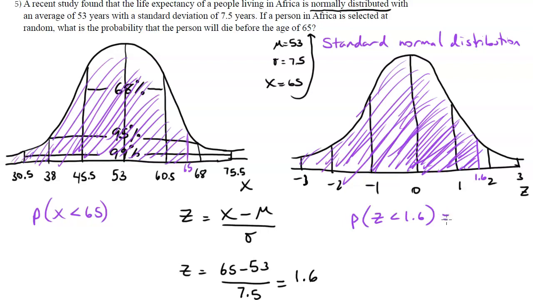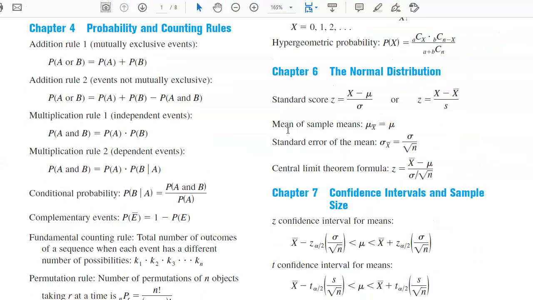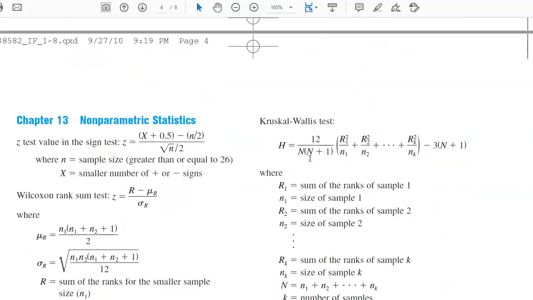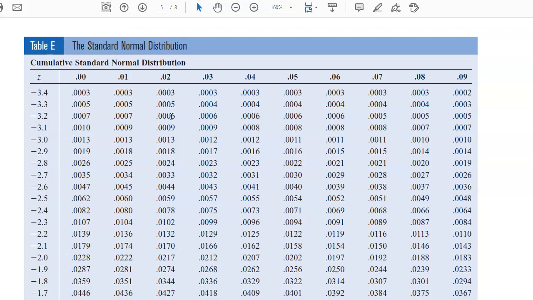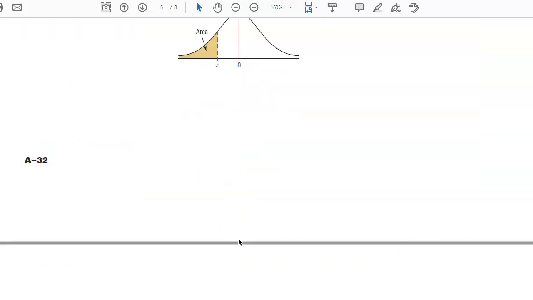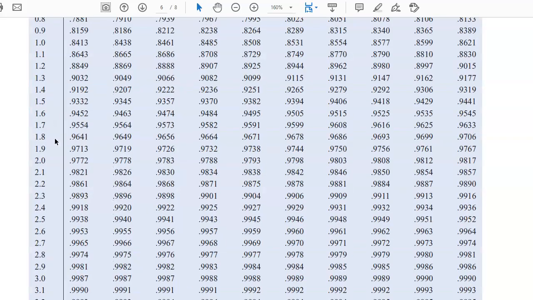To find this, and as a result to find that, go back to my formula sheet. Now I'm going to go down to the z distribution tables. Here's the standard normal distribution tables here. Now what this tells us is, if I look for the z value, it tells me the area to the left. That's for the negative z values. And the next page is for positive z values.